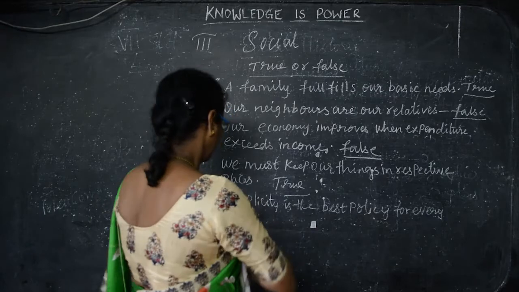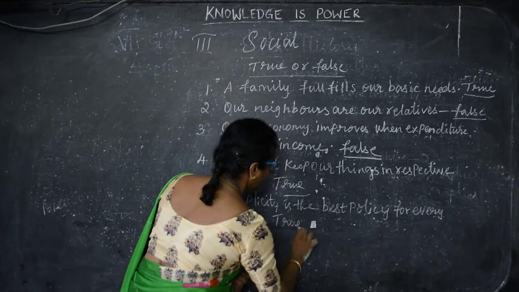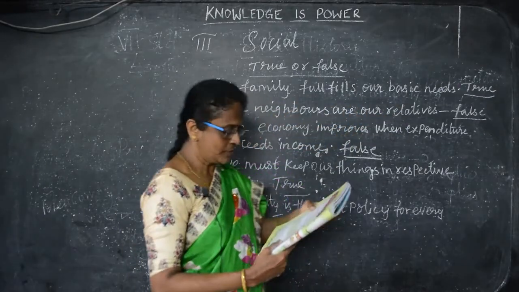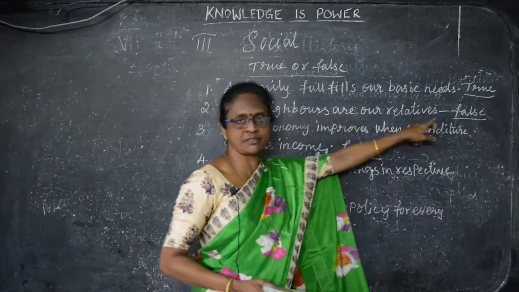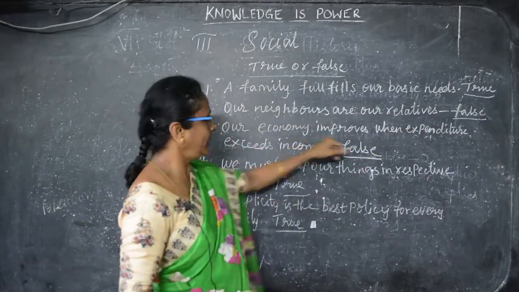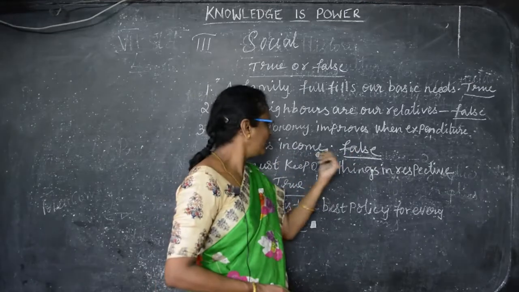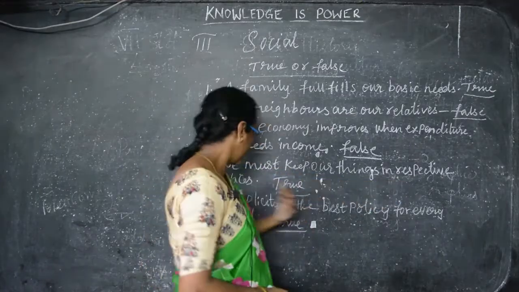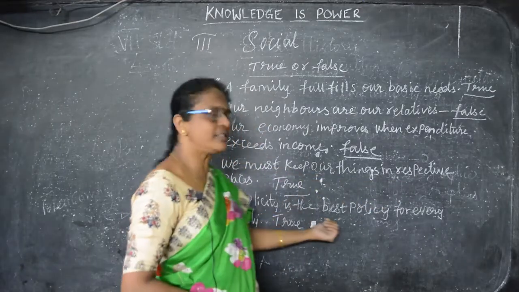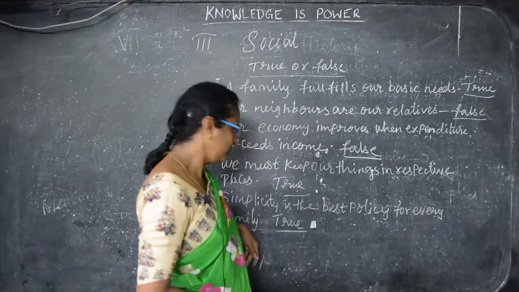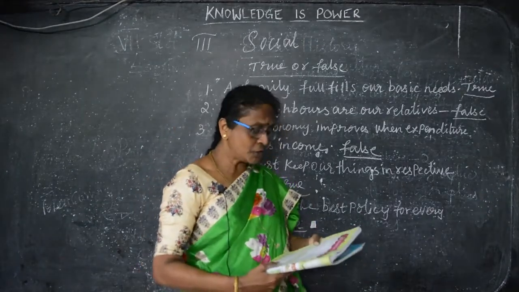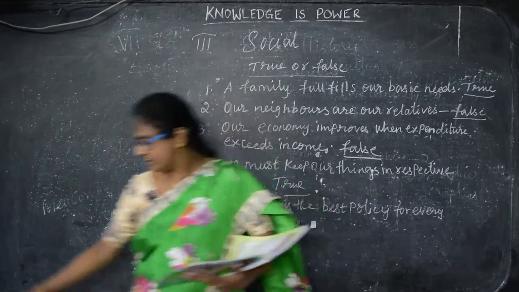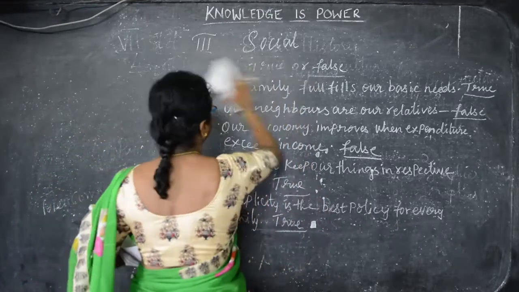Okay children, that is true. So a family fulfills our basic needs, that is true. Our neighbors or our relatives, that is false. Our economy improves when expenditure exceeds income, that is false. We must keep our things in respective places, that is true. Simplicity is the best policy for every family, that is true. So learn all this: choose, match and true or false. Now I'll write the question answers. Just two questions. So take a note and make a note of it.